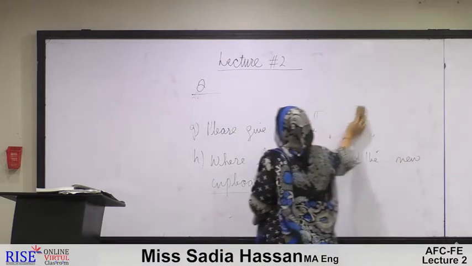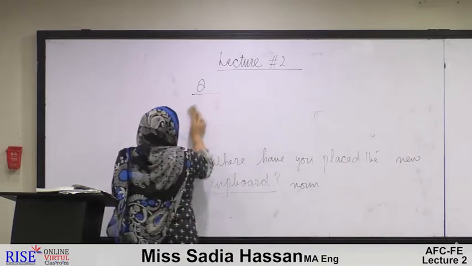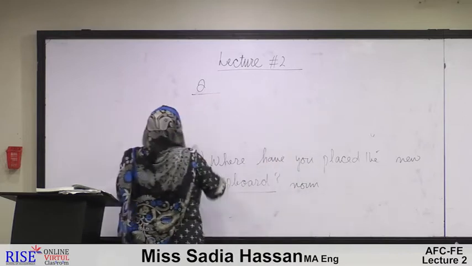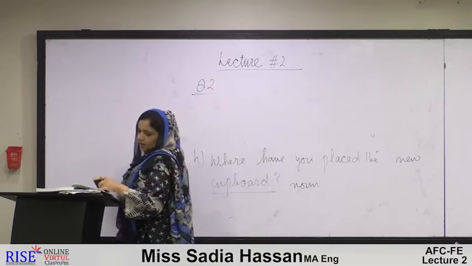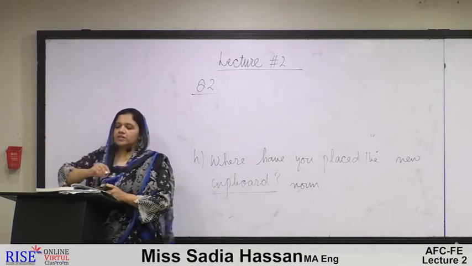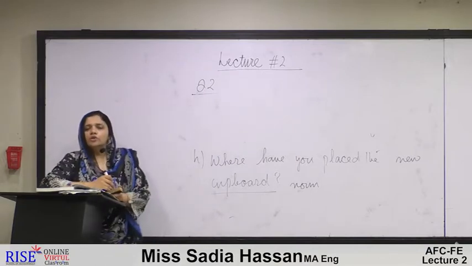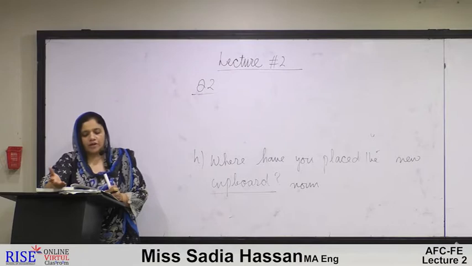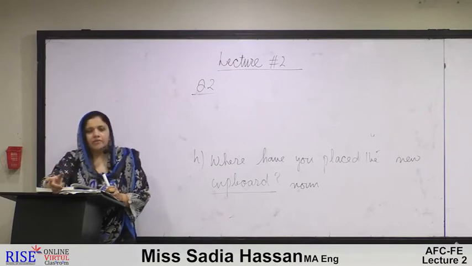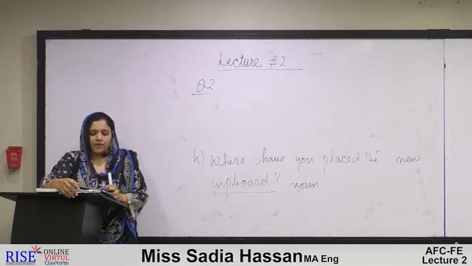This is all for your practice, what you have read in chapter number 1. Question number 2. Here again, this question is asking you for the identification of parts of speech, but the only difference is that the word is the same, but it is playing a different role.